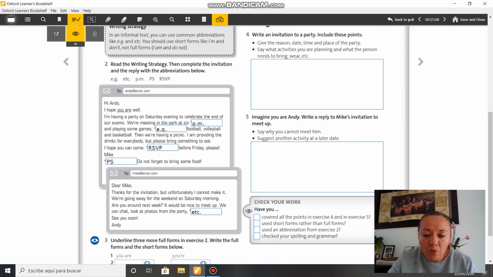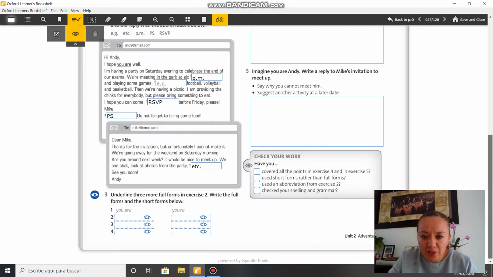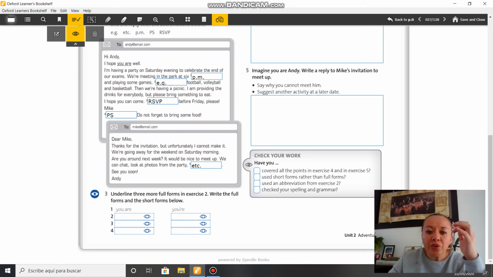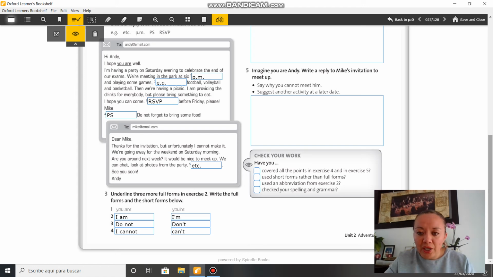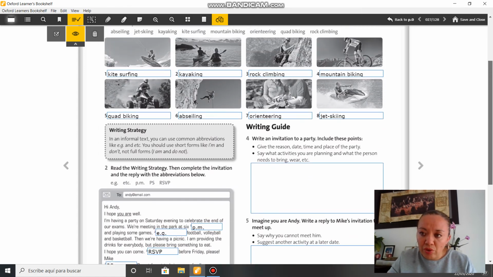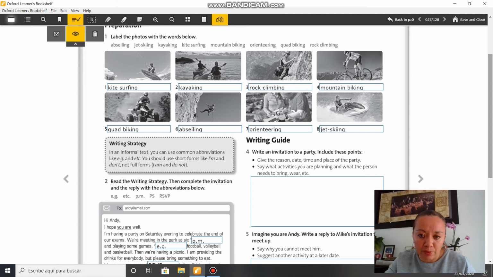Check your answers. 1 p.m., 2 e.g., 3 RSVP, 4 PS, and 5 etc. The abbreviations are very easy to understand, right? Underline the 3 more full forms in exercise 2 and write the full forms and short forms below. So, I am, do not, I cannot; I'm, don't, and can't. Remember that for informal letters, you can use contractions or short forms.